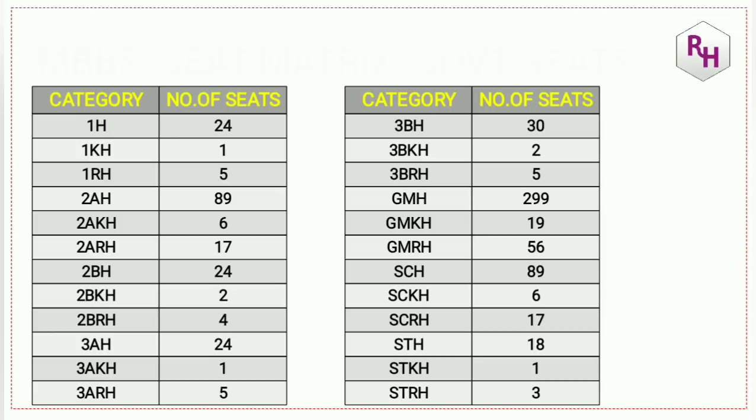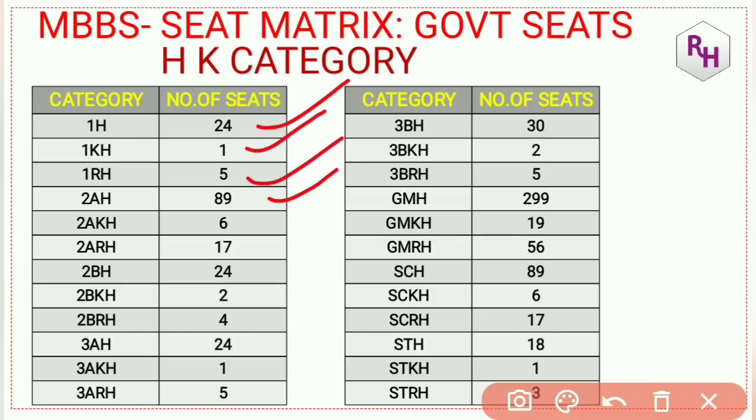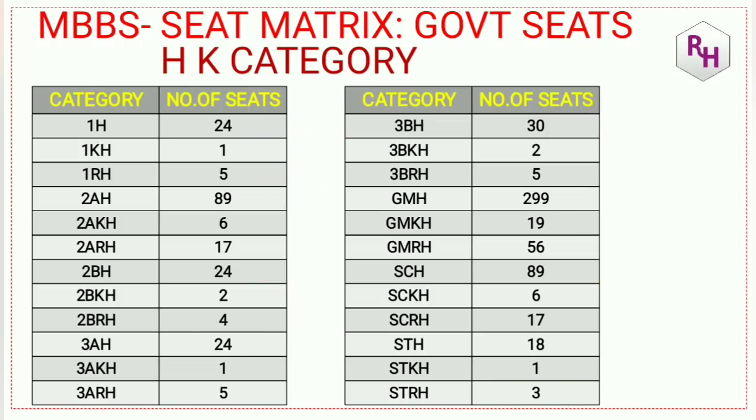Then you can see in this particular case the Hyderabad Karnataka quota. Under the Hyderabad Karnataka quota, there are 24 seats for 1H. Wherever H is there, it means Hyderabad Karnataka, K is Kannada medium, R means rural, 2A, 2B, 1 are the categories, GM is general merit. So 1KH, 1RH, 2AH has 89 seats, 2BH 24 seats, 3H 24, 3BH 30 and GMH 299, GMKH 199, GMRH 156, SCH 89, STH 18, and STRH 3 seats are there.